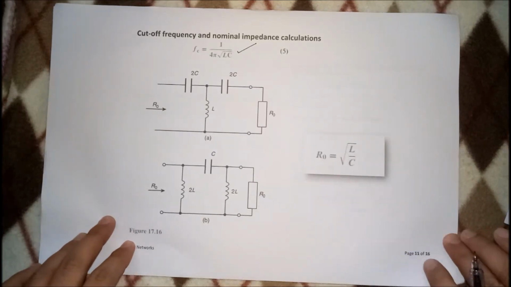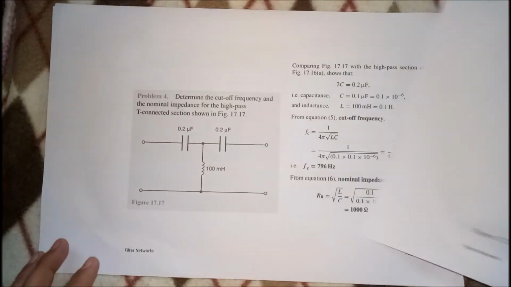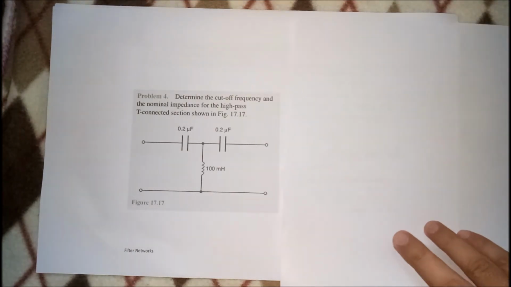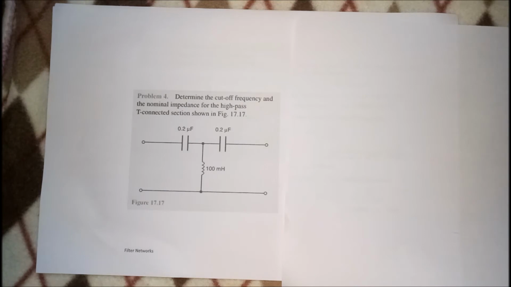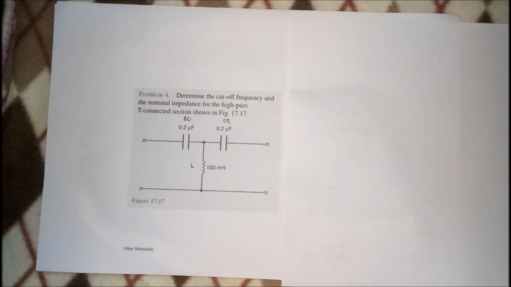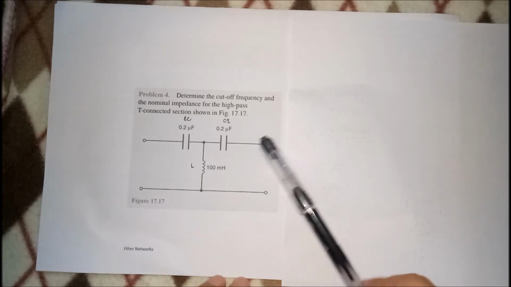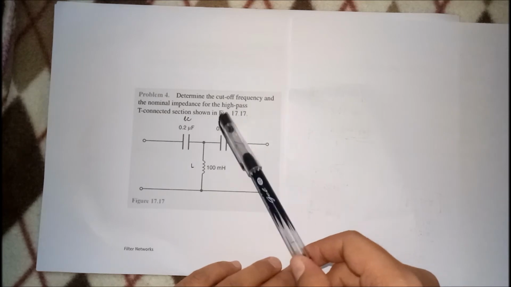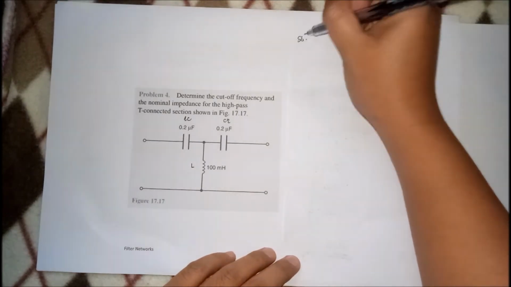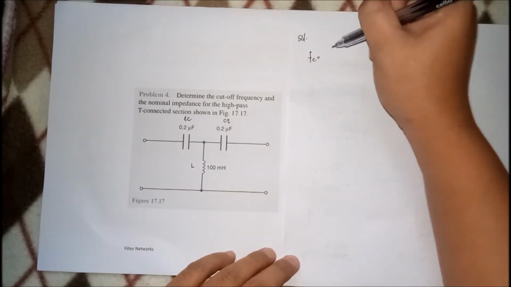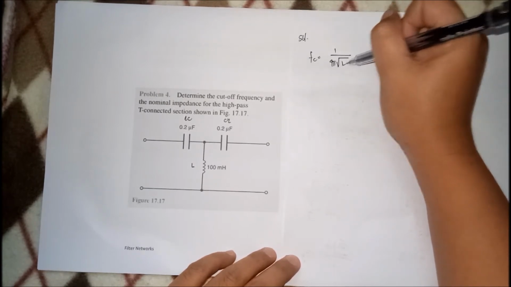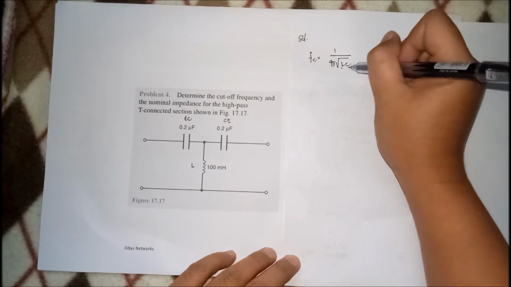So, this would make sense kapag meron na tayong example. You have it here. Sabi dito, so we have here example for high pass filter. So you would know na high pass siya kasi si inductor yung naka-shunt. Okay, sabi dito, determine the cutoff and the nominal impedance. So solution, yung cutoff natin, FC, yung formula is 1 over, because high pass, so this is 4 pi square root of LC. Hanapin muna natin si L at saka C.